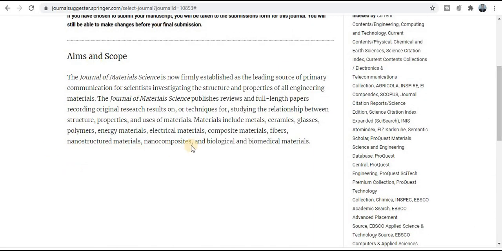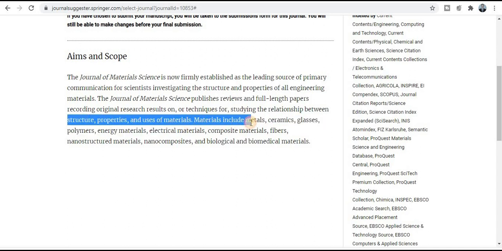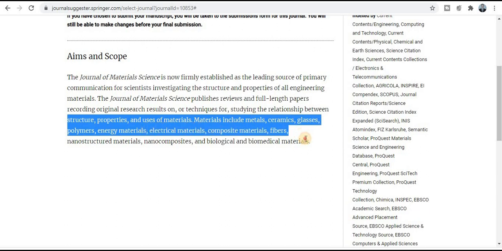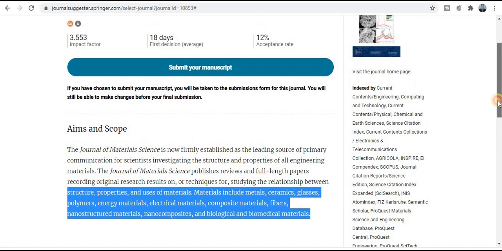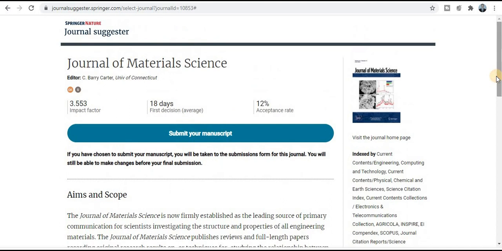Now what types of topics and titles are covered by this journal, कौन कौन से वो ऐसे टॉपिक्स हैं जिसमें आप अपना रिसर्च पेपर इस जर्नल में पब्लिश कर सकते हैं. This section provides all the information: structure, properties and usage of materials. Materials include metals, ceramics, glasses, polymers, energy materials, electrical materials, composite materials. So these types of topics are covered by this journal. If your research area comes under these topics, then you can publish your research paper in this high speed Springer category journal and quick publication journal.